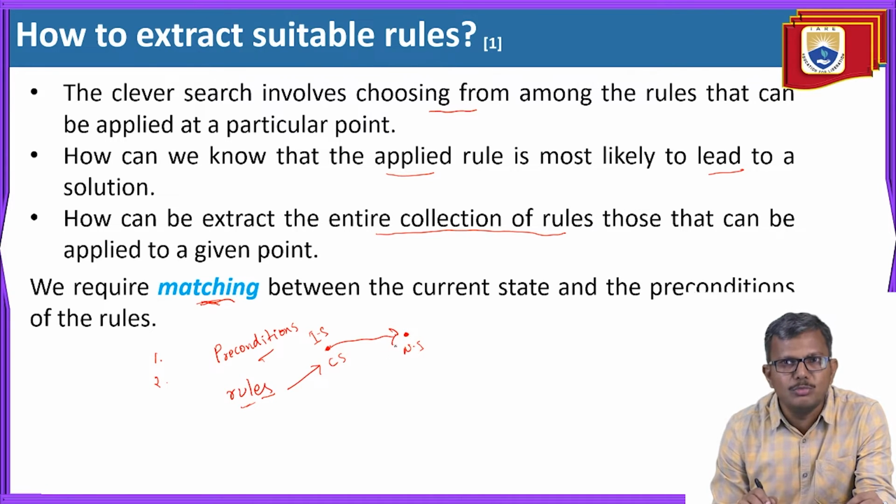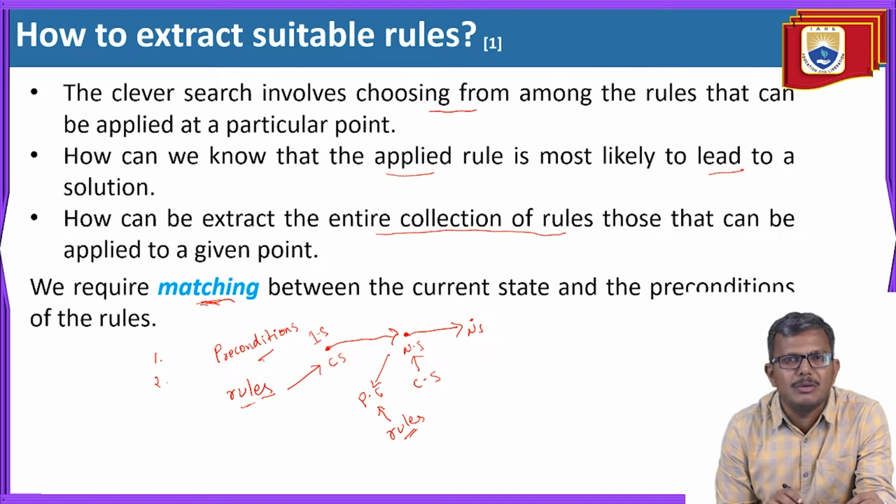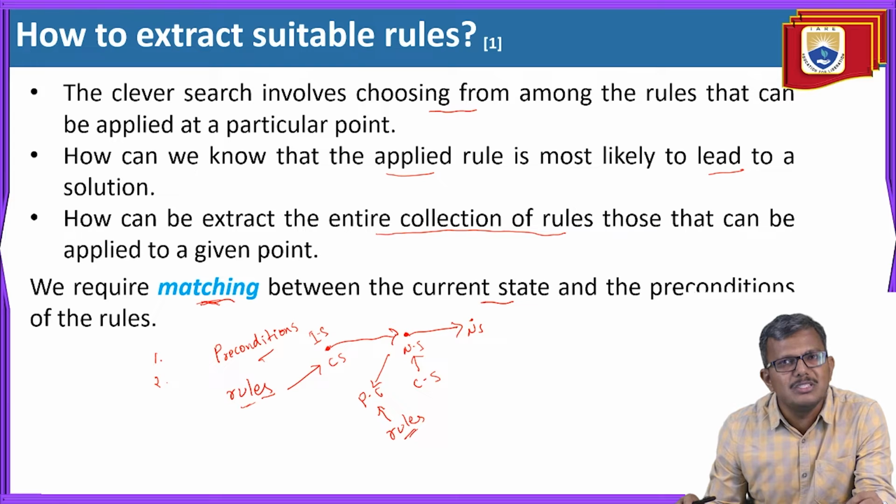Once you move to the next state, this becomes your current state. Again you have to pick up the rules, check the preconditions for these rules, and do the comparison, meaning mapping. If you find that these rules are applicable, then you apply them and move towards the next state again. This is a continuous process. Every time your primary duty is to perform the matching: you match the current state and the preconditions of the rules. If they match, those are the applicable rules for that state. Then you simply apply it and change your position.